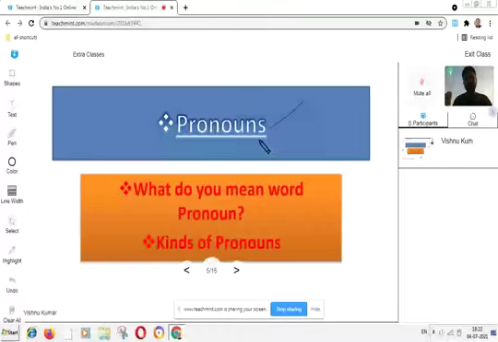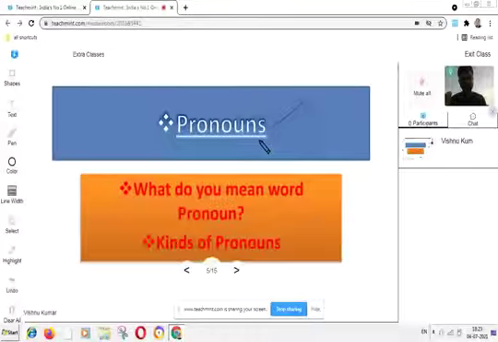So we have studied three types of definitions here. On the basis of our own view, we can create different definitions of pronoun on the basis of the same idea. All right.